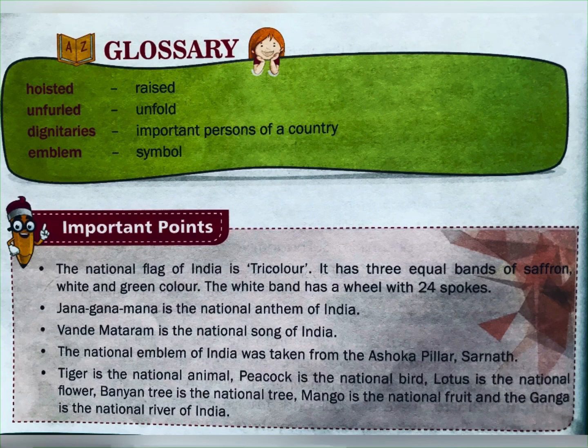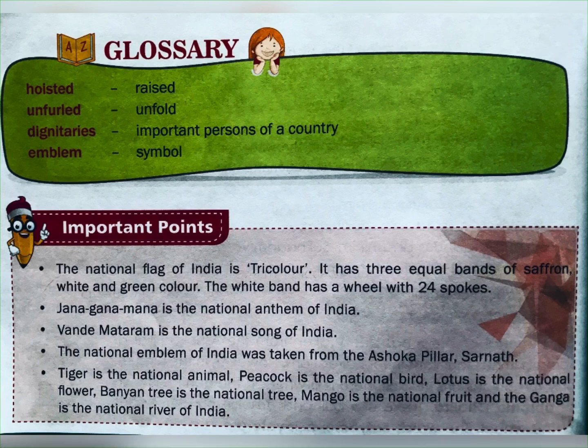Important points of this lesson. The national flag of India is tricolor. It has three equal bands of saffron, white, and green color. The white band has a wheel with 24 spokes. Jana Gana Man is the national anthem of India. Vande Mataram is the national song of India. The national emblem of India was taken from the Ashoka pillar, Sarnath.